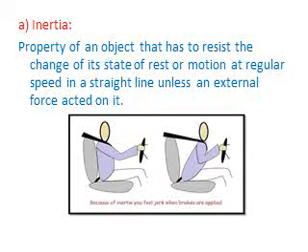If it is at rest, it wants to stay at rest. If it is in motion, it wants to stay in the same motion in a straight line with the same speed. When this object is forced to change its state, it resists this force, so it gives a reaction. This reaction is called inertia.